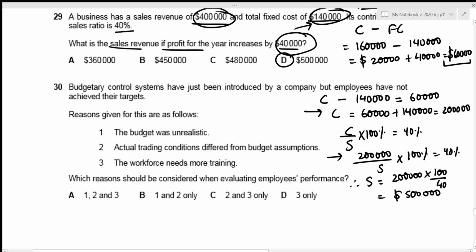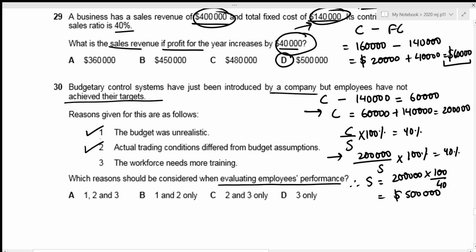Budgetary control systems have just been introduced by a company, but employees have not achieved their targets. And reasons given for this are as follows. Which reasons should be considered when evaluating employees' performance? So the first one is budget was unrealistic. So if the budget is too unrealistic, then obviously the employees cannot achieve their targets, right? So this is definitely a reason to be considered. The second one is that the actual trading conditions differed from budget assumptions. So if the actual trading conditions are not the same as the budgeted ones, then obviously the employees might not have been that efficient in achieving their targets, which means that this reason should definitely be considered as well.